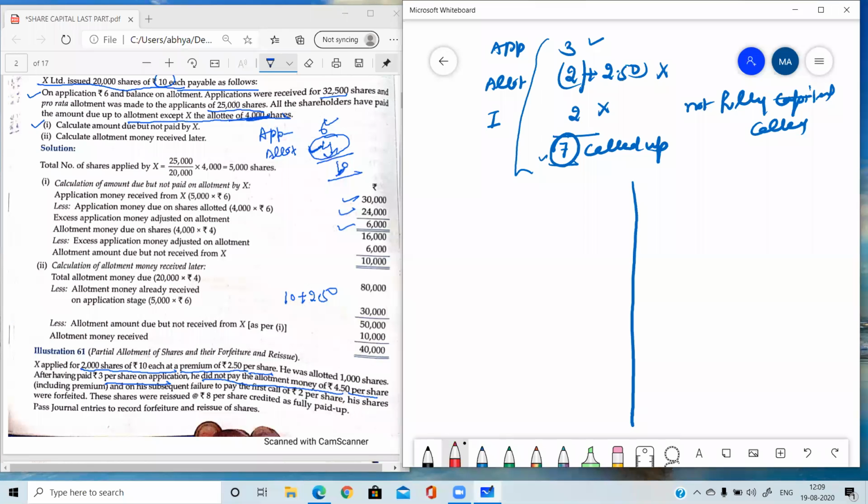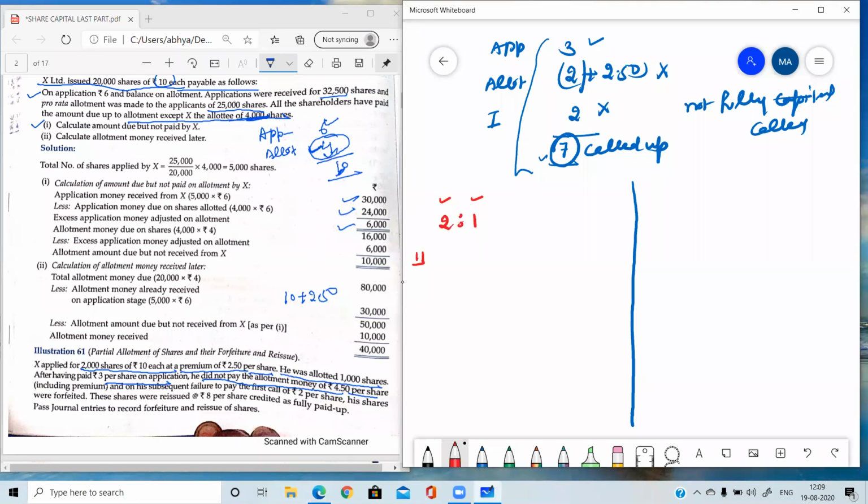His shares were forfeited. These shares were reissued at 8 per share, credited as fully paid up. So this is not a question of pro rata because no information. Oh, okay, it is a question of pro rata. It is written he was allotted 1,000 shares. He applied for 2,000 and he was allotted 1,000 shares. Okay, so please make the ratio 2:1, applied to allotted.